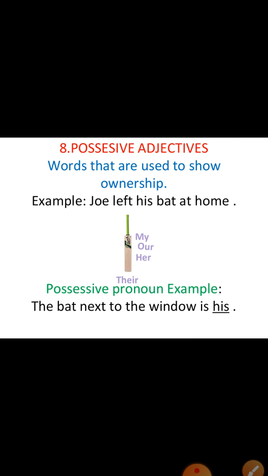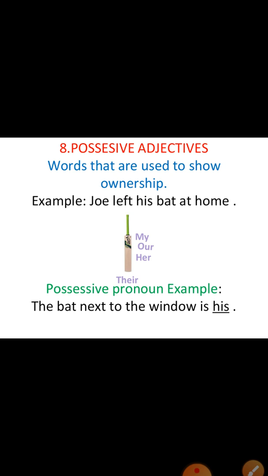Now let us see the last one, possessive adjectives. These are words that are used to show ownership. It will answer the question of whose house is this, whose bat is this, whose book is this. So it will answer the question of whose. So here possessive adjective will show the ownership. For example, Joe left his bat at home. Here his is a possessive adjective.